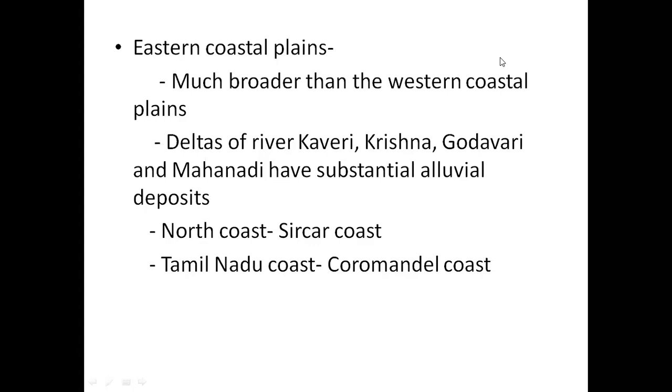Okay, now there are different names for this coast as well. The western coastal plain was known as Malabar coast in the south of Kerala. Now let's learn about the eastern coastal plain. The north coast of this plain near Orissa is known as Sirkar coast. And the southern coast near Tamil Nadu is known as Coromandel coast. Clear? So these are the different names for the eastern and western coastal plains.